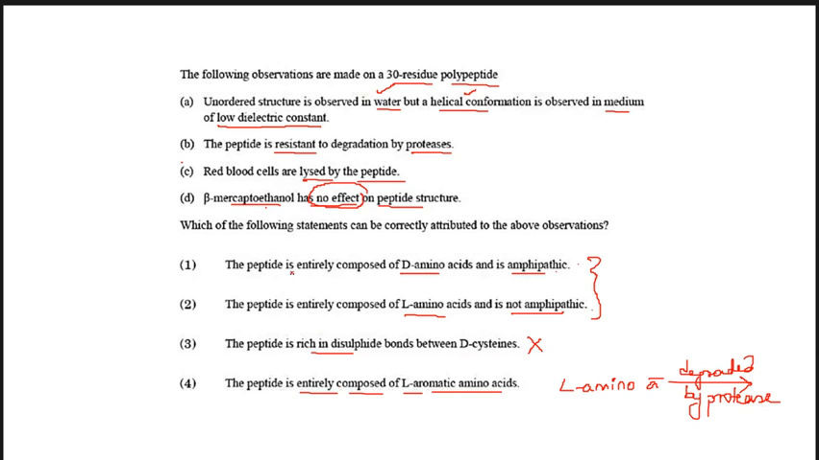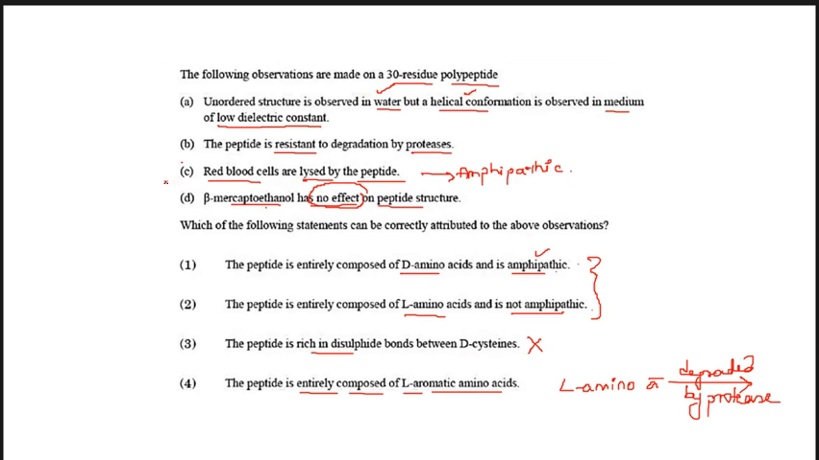So come to statement 1. The peptide is entirely composed of D amino acid and it's amphipathic. So if the peptide is amphipathic, that means what? The peptide can enter the membrane. That is why it's amphipathic. So you can see that it can lyse the red blood cells. That means it is entering the membrane and then it is lysing the red blood cells. So if the peptide can cross the membrane, then it is amphipathic.